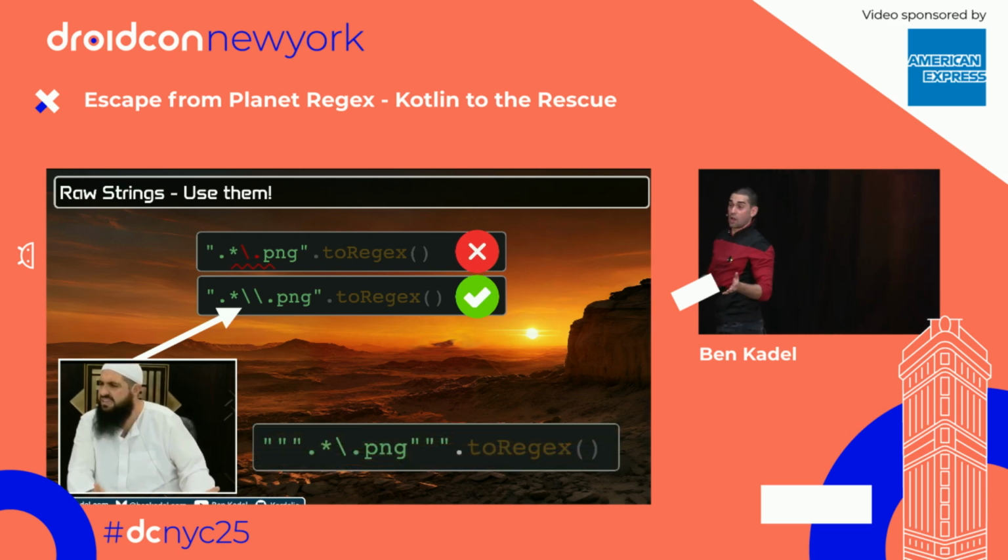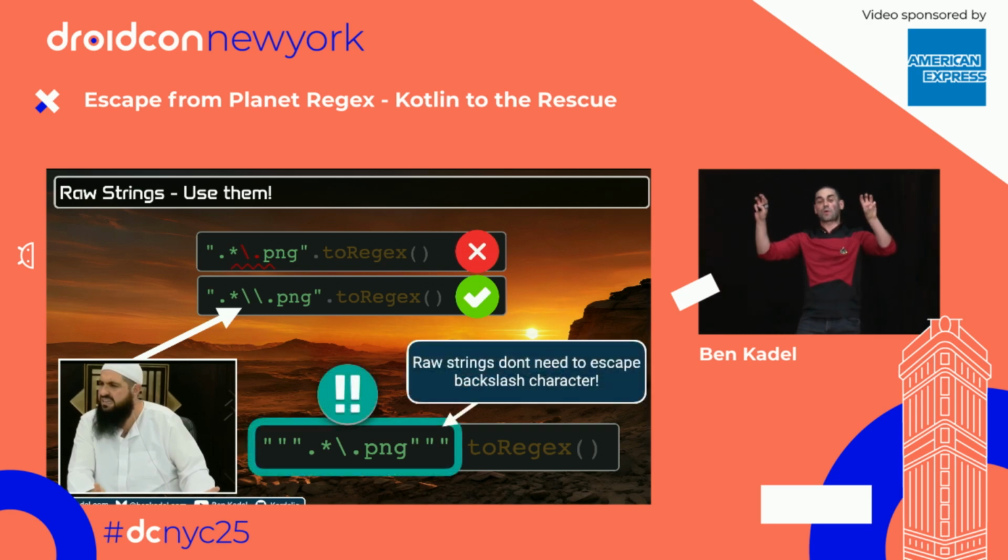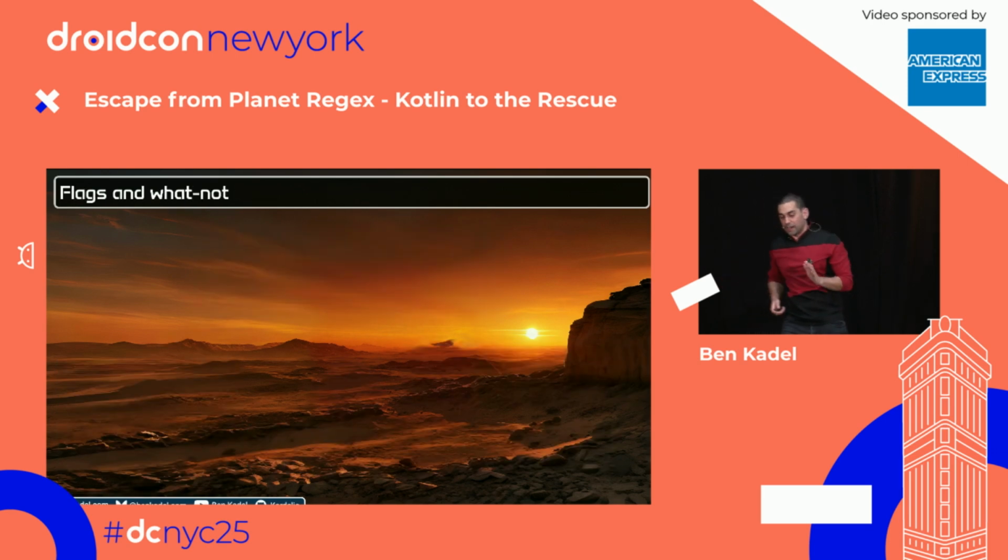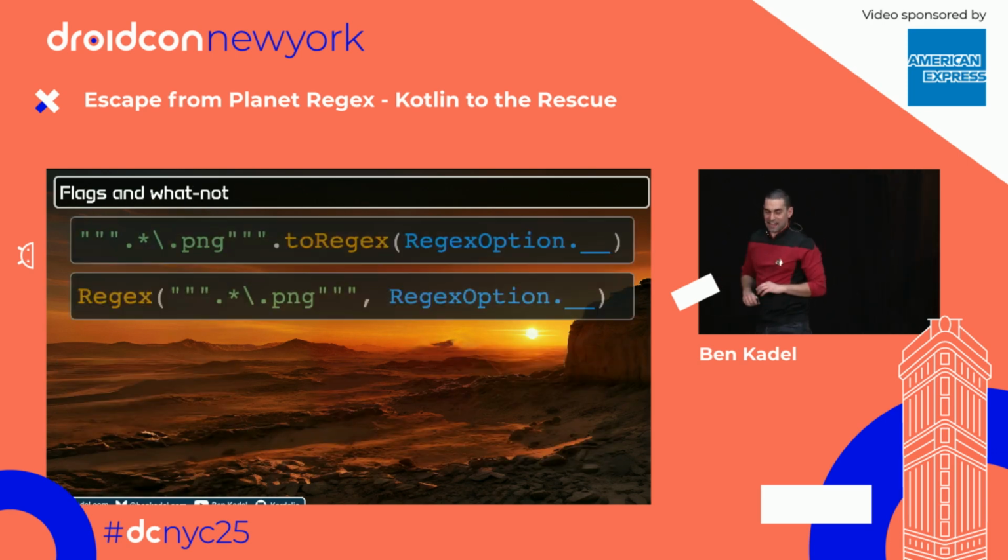So instead, the top tip is to always use raw strings, which is just 3 quotes either side. And in that case, Kotlin's like, yo, that's a string. I don't care what's inside of it. Good luck. You got it. And you can write actual proper regex without having to worry about it. Great tip. Thanks, Ben. OK, back to the regex class. The flags.